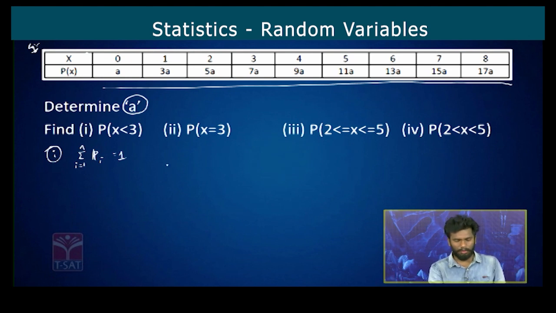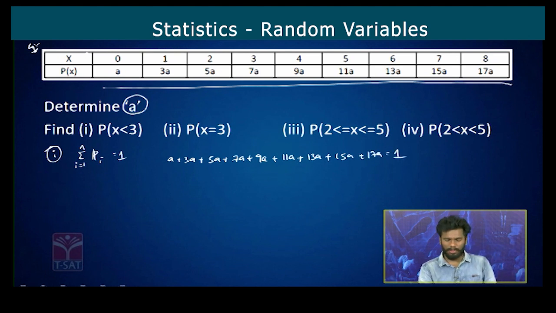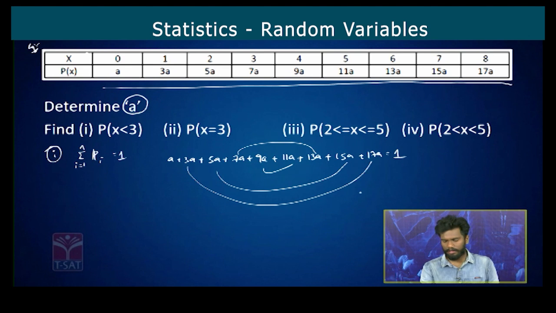Now add all the probabilities. a plus 3a plus 5a plus 7a plus 9a plus 11a plus 13a plus 15a plus 17a will be equal to 1. Now add everything: 20, 40, 60, 81. So 81a is equal to 1, a is equal to 1 by 81.